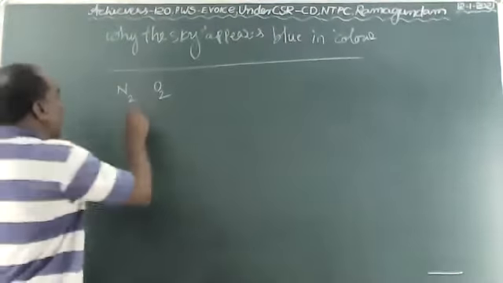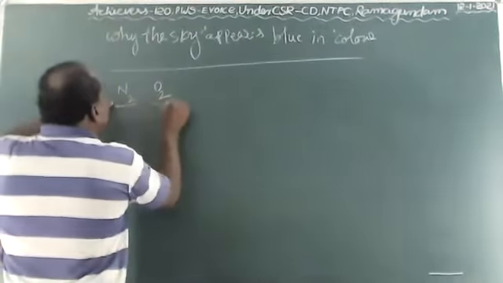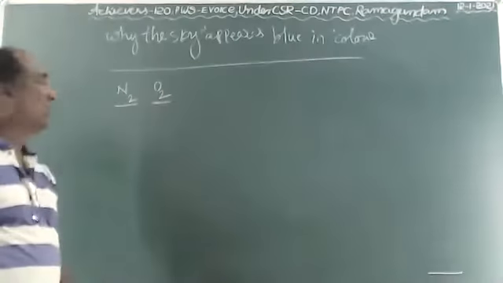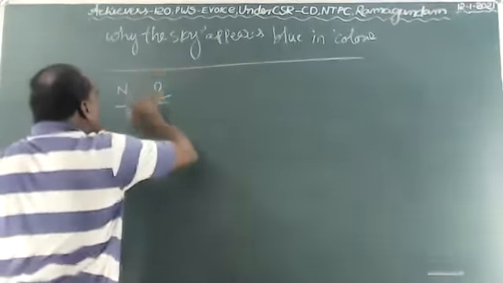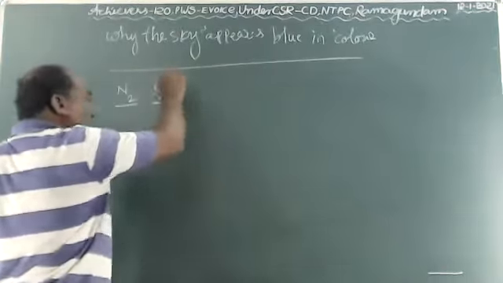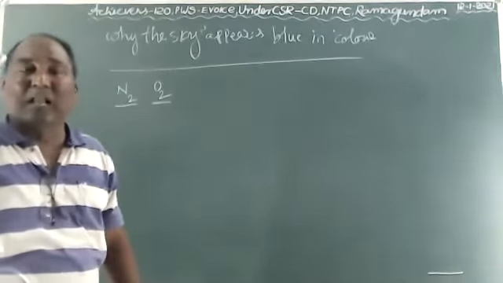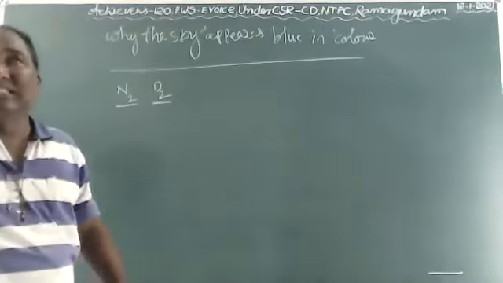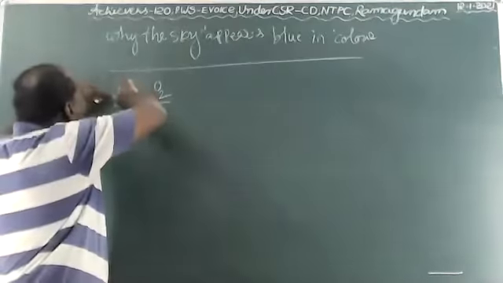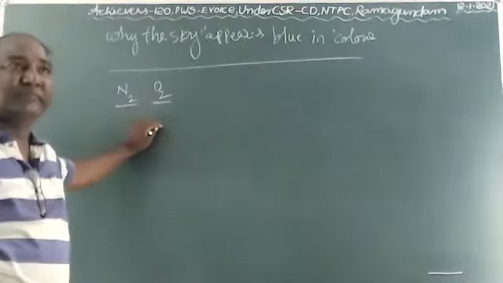But in our atmosphere, the nitrogen and oxygen atoms are available more. These nitrogen and oxygen atoms only scatter the blue color, because the blue color wavelength is comparable to the nitrogen and oxygen wavelength.